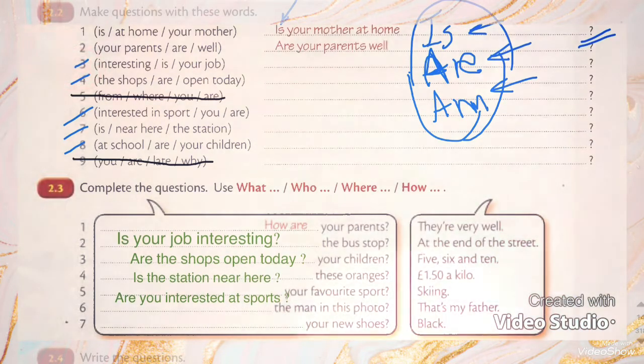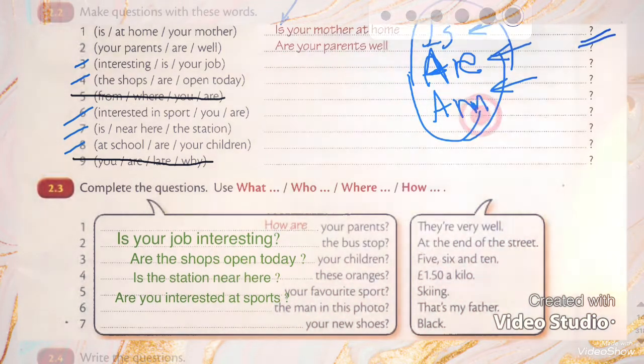Number two, your parents are well. I'm asking you if your parents are well or not, so I will say are. I can't say "your parents are well." Why? Because this is a question, and when it is a question, I should begin my question with verb to be, am or is or are. So here, are your parents well?